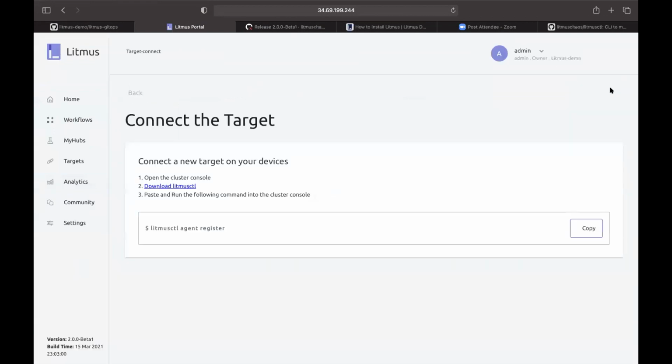Once I click here, it will show you some of the steps you can follow, like open the console, download litmusctl, and perform a few steps. Let me show you the steps. This is my Minikube cluster. I'll connect my Minikube cluster to the GKE cluster. You can see this is a single node cluster, and litmusctl is installed in my system.